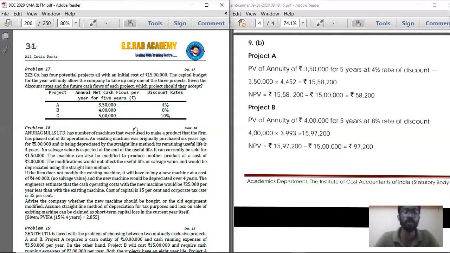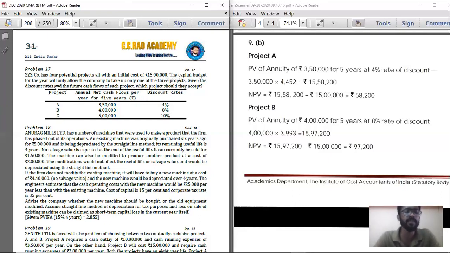So moving on to problem number 17. Triple Z Co has 4 potential projects, all with an initial cost of 15 lakhs. The capital budget for the year will only allow the company to take up only one of 3 projects. So in the question itself they have made a mistake. Triple Z has 3 potential projects, they have given only 3 projects, all with an initial cost of 15 lakhs. So for all the 3 projects, present value of cash outflow is 15 lakhs.